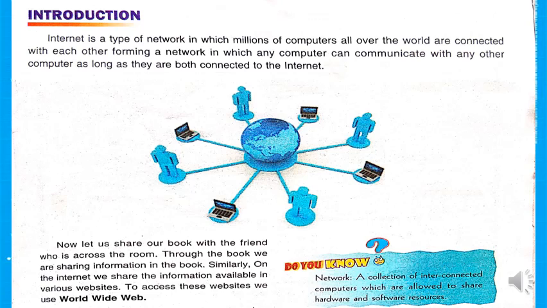Through the book, we are sharing our information. Similarly, on the internet, we share the information available on various websites. To access these websites, we use the World Wide Web, the short form of which is www. But do you know, a network is a collection of interconnected computers which are allowed to share hardware and software resources.